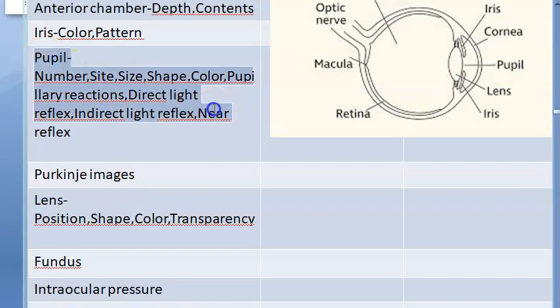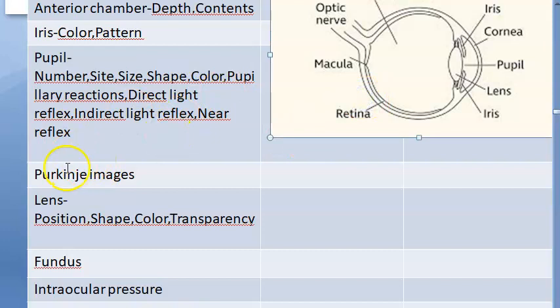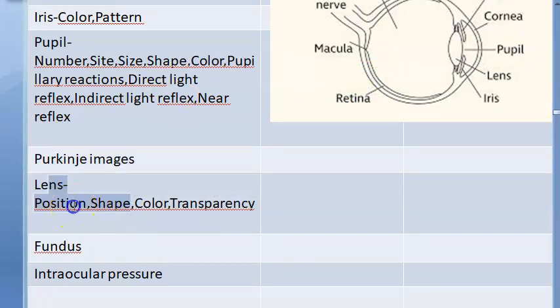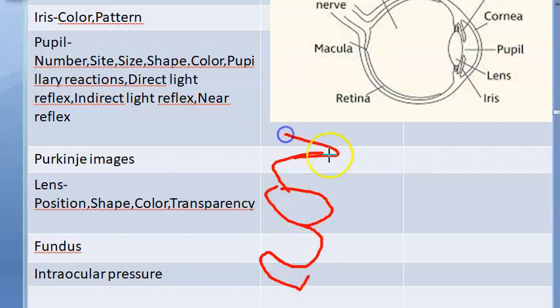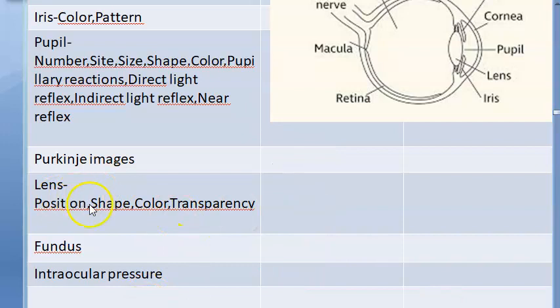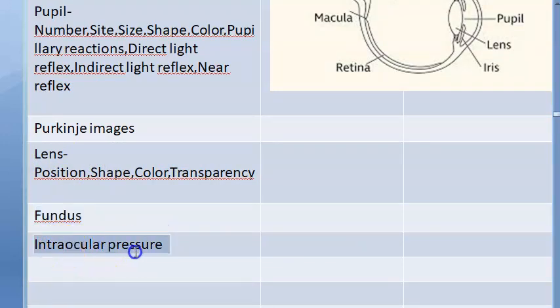As it's a case of pseudophakia, your main giveaway here is the pupil. Pupil color will be jet black with shining reflex because of pseudophakia, right? Then Purkinje images you can check. Lens, basically there is no natural lens here, so if it is posterior IOL you may not see, but if it's anterior IOL you will be able to see, right? All the haptics and all that. If it is dislocated posterior you may be able to see also. If the dilated pupil is there, then probably you can see the lens, right? It will be a pseudophakia, you can mention all that. Then fundus examination, if you are allowed to, intraocular pressure, okay?